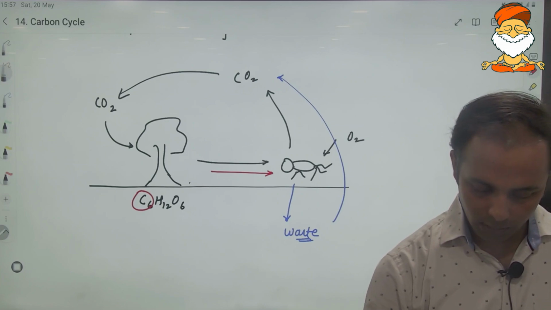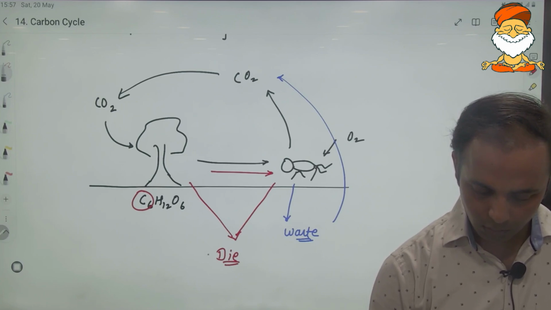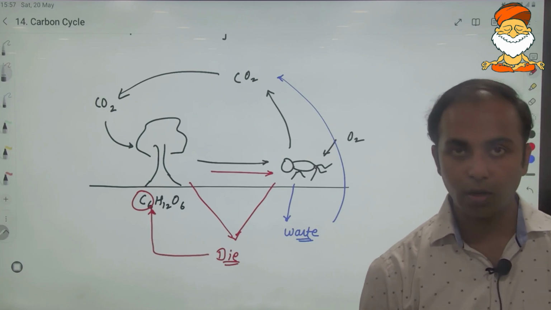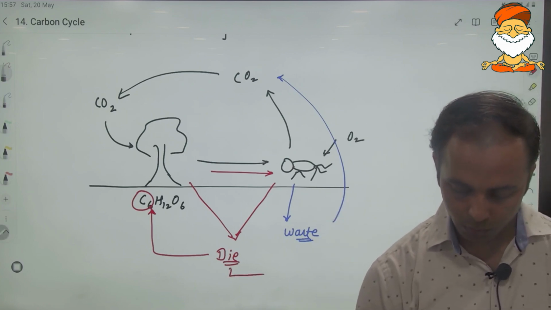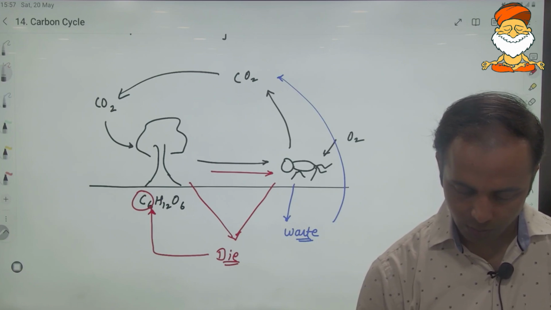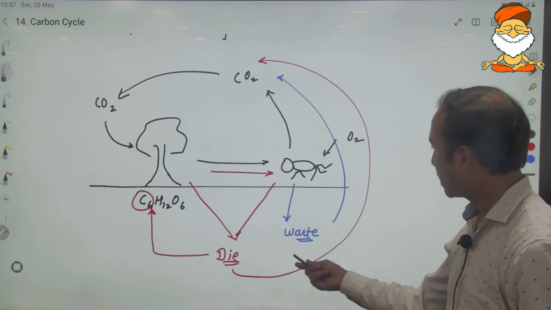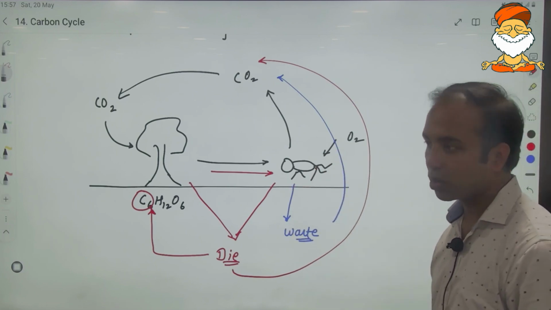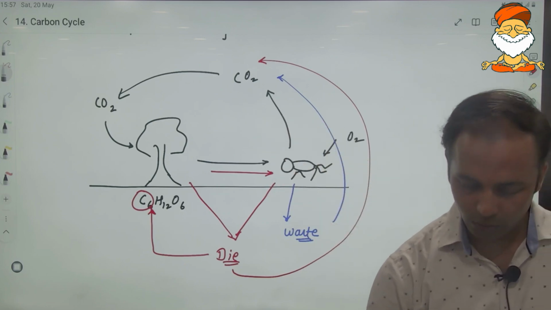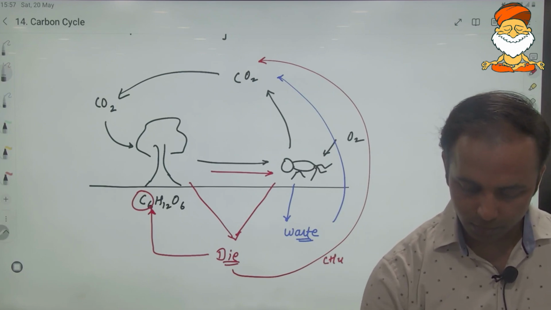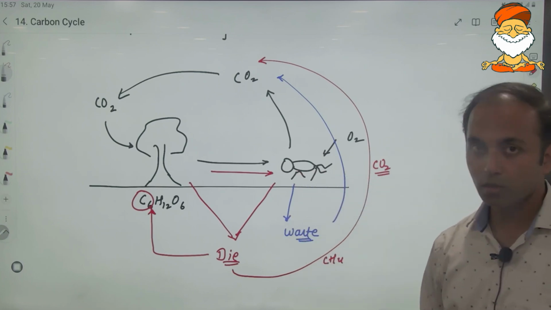Then animals and plants both may die. Some of these nutrients will be available back in the environment to be absorbed by the plants, or through the decomposing bacteria these will be released back into the atmosphere as carbon dioxide. It is basically released in the form of methane, which gets oxidized to form carbon dioxide, and again it will form part of the carbon cycle. So this is a very simple representation of the carbon cycle.